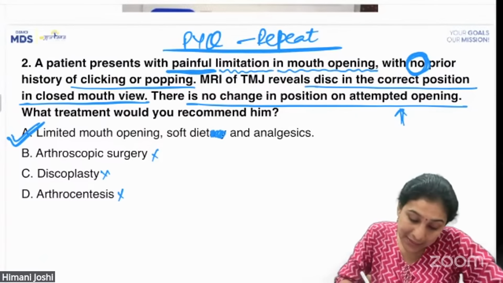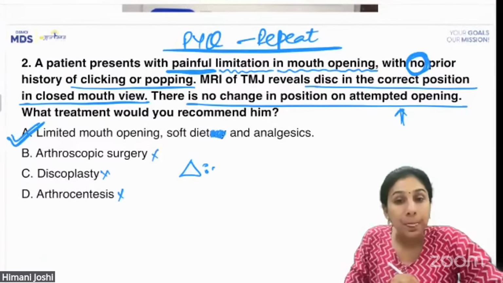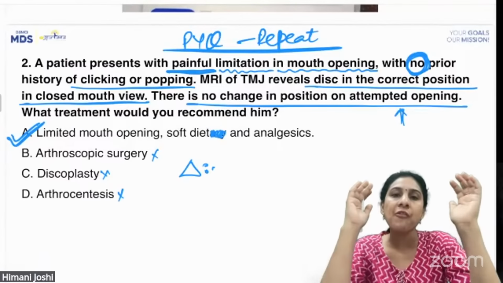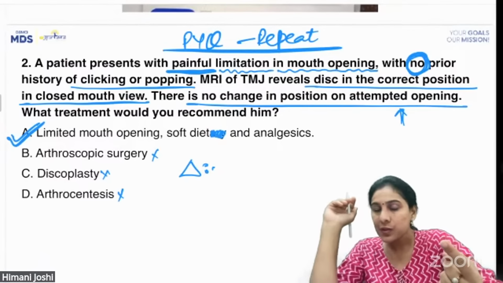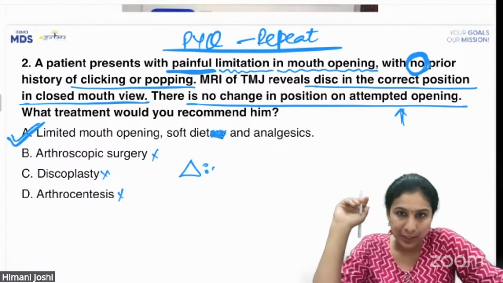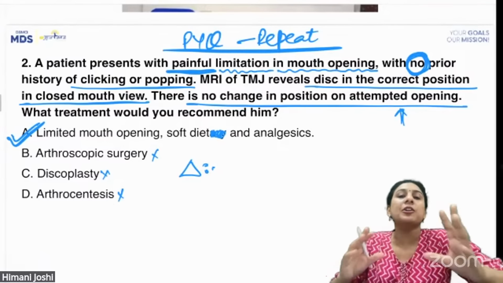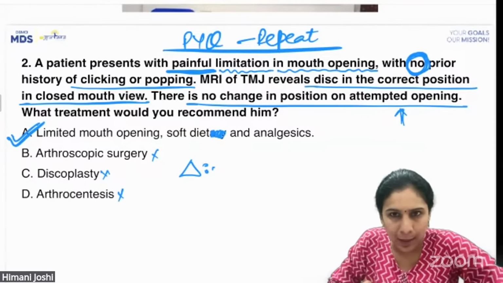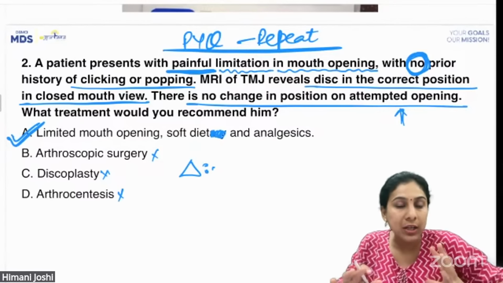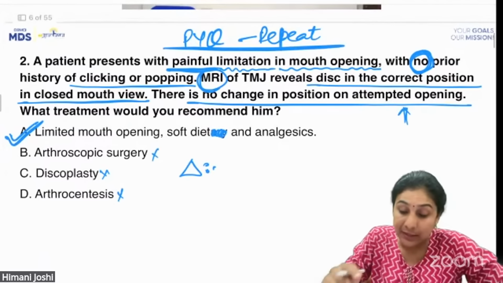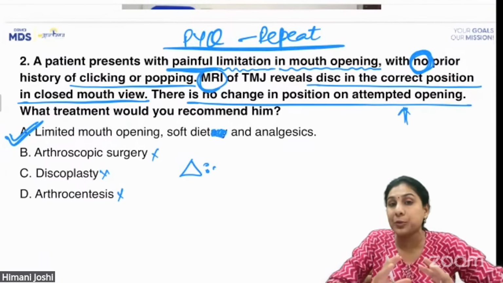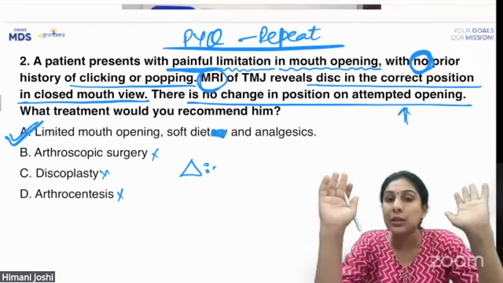Why? What is the diagnosis of this case? Usually whenever we think of TMJ, we think of either ankylosis or internal derangement. Nowadays internal derangement is the hot favorite of the NEET and INI examiner. So these are the two things we think of, especially when MRI and disc position come into the picture. First thing we think is internal derangement.